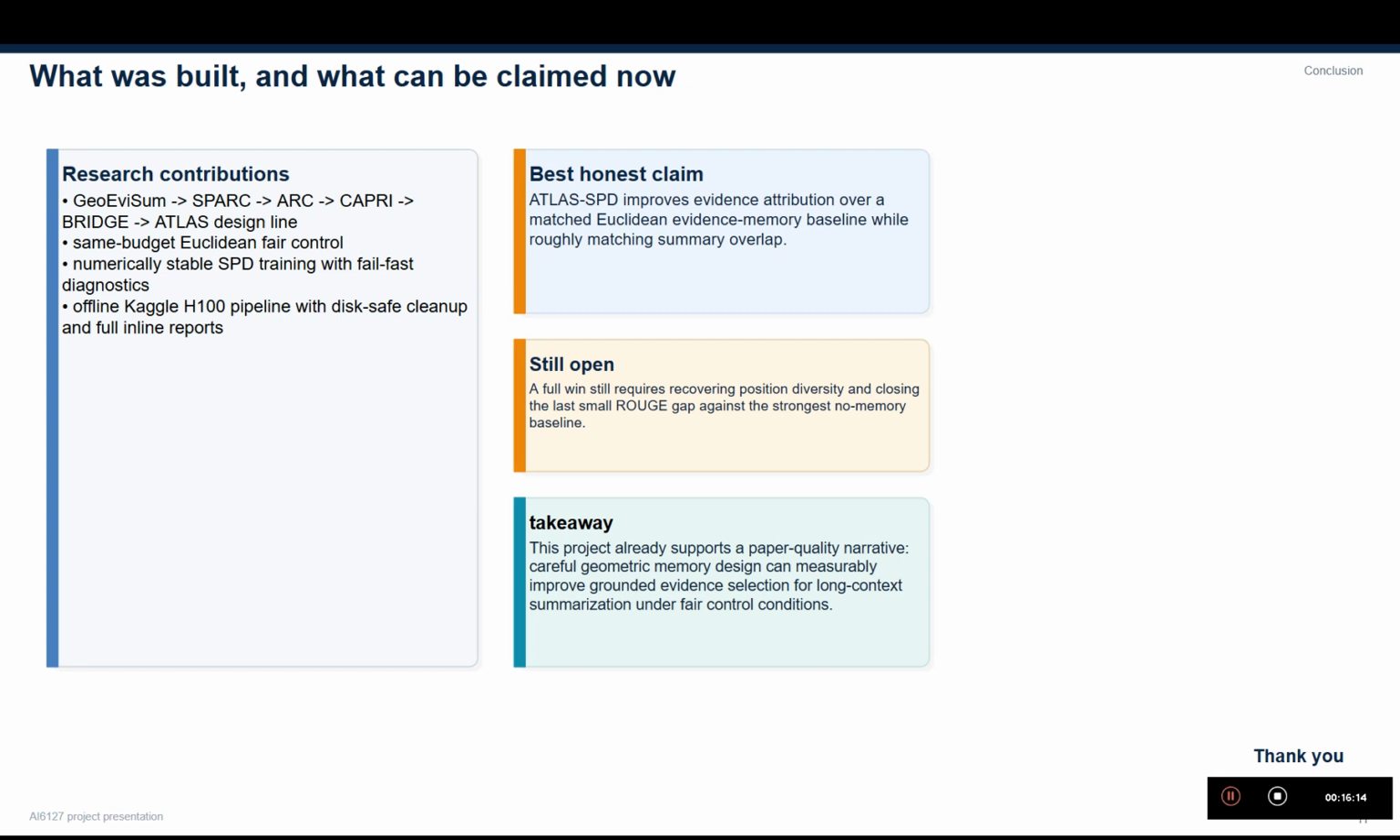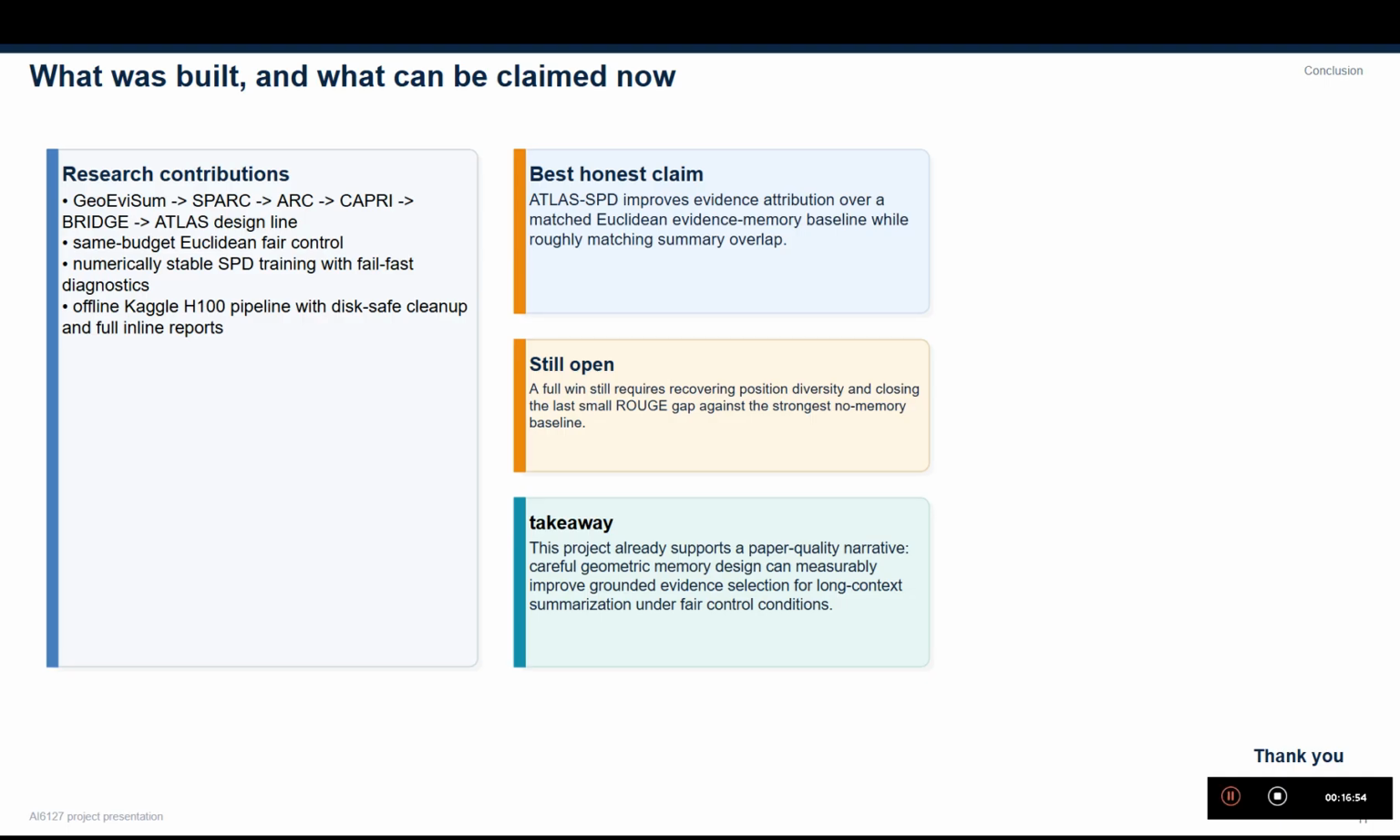The best honest claim from the current project is this: ATLAS-SPD clearly improves evidence attribution over a matched Euclidean evidence memory baseline, while keeping summary overlap roughly tight and improving middle position recall. The model does this by combining lexical anchors, interval-aware document sketching, latent claim slots, multi-scale SPD retrieval, balanced transport, and text-first decoding.